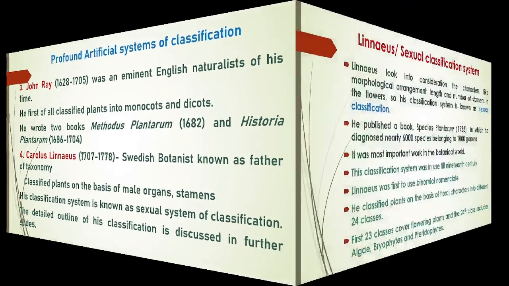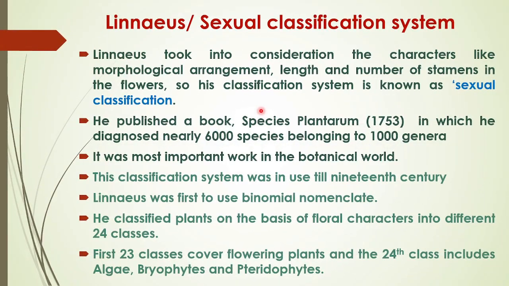Now we will see in detail the Linnaeus or sexual classification system. Linnaeus took into consideration characters like morphological arrangement, length and number of stamens. He only took into consideration the stamens, and stamens are the male reproductive organ of the flower. So his classification system is known as sexual classification system.